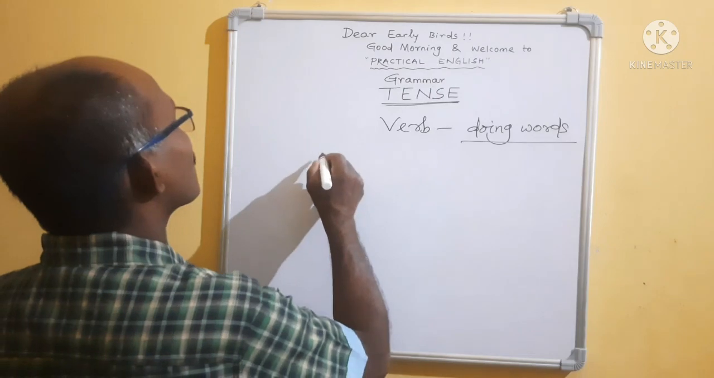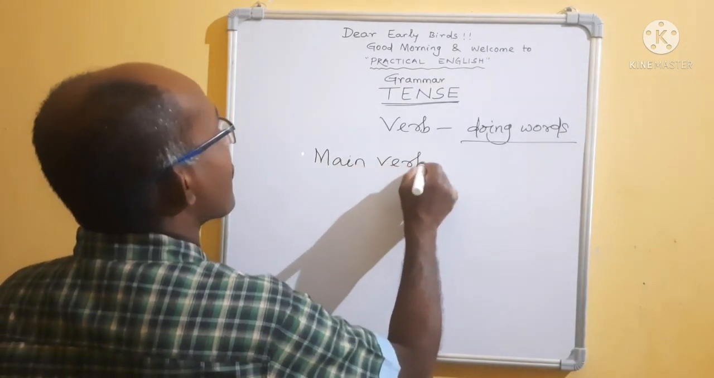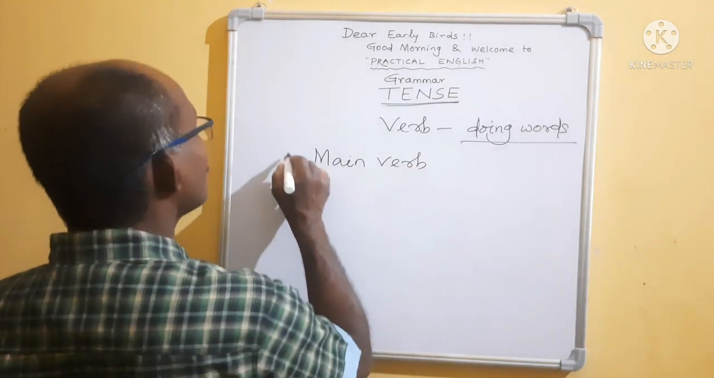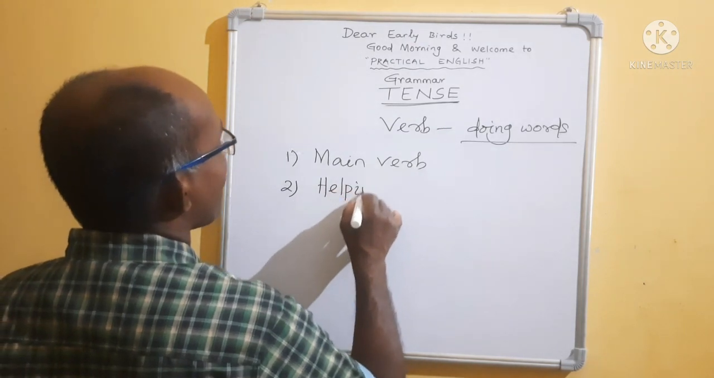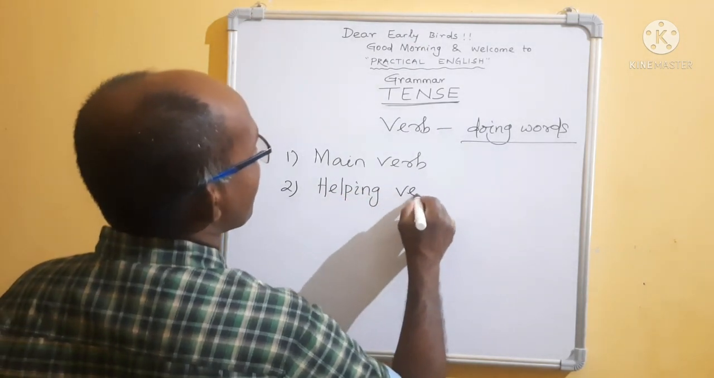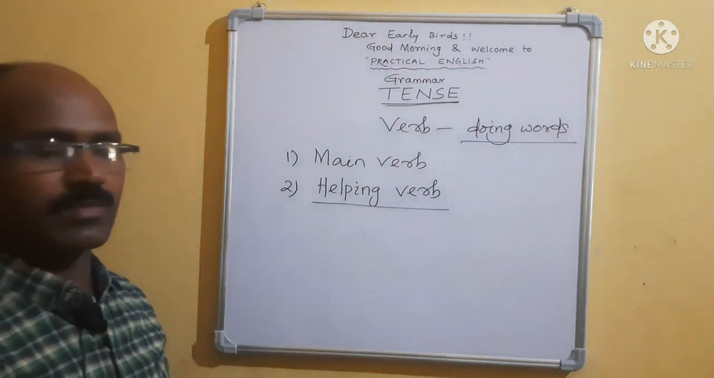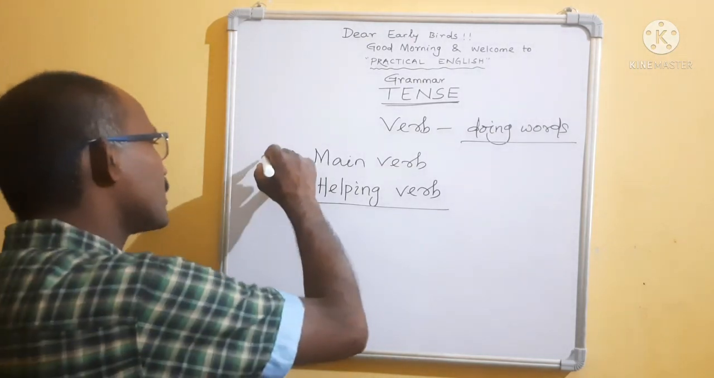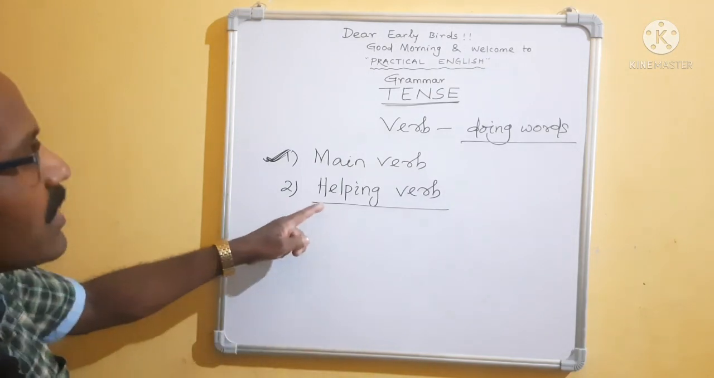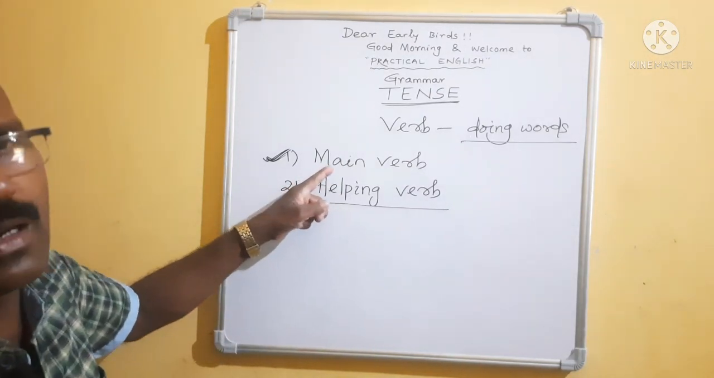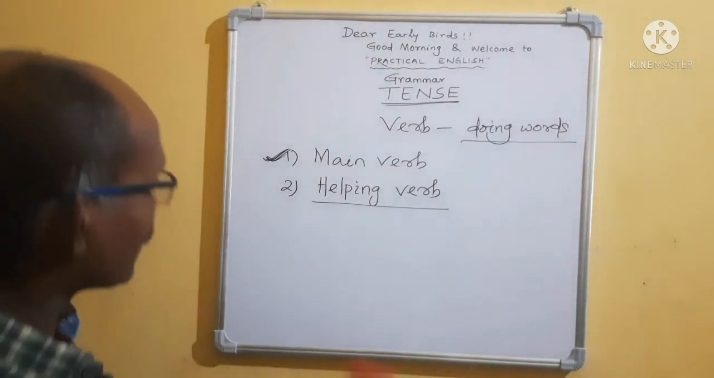Verb means, first we will come to the main verb. Then come to helping verb, which is also known as auxiliary verb. I will tell helping verb. Today we will discuss about the main verb. I will discuss helping verb later. If you know clearly about the main verbs, then it will help you a lot. Okay, what are the main verbs?